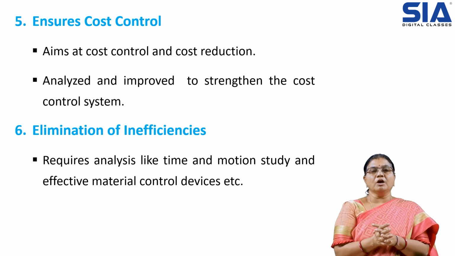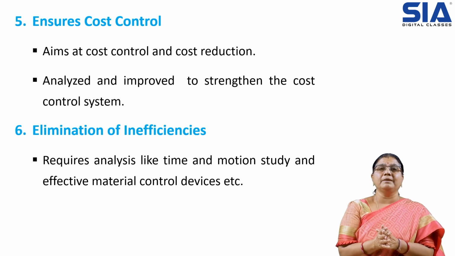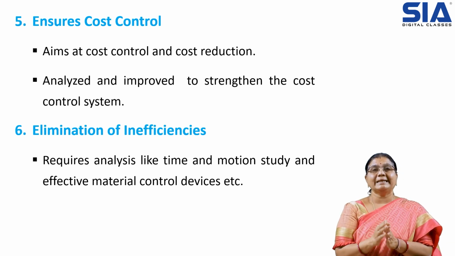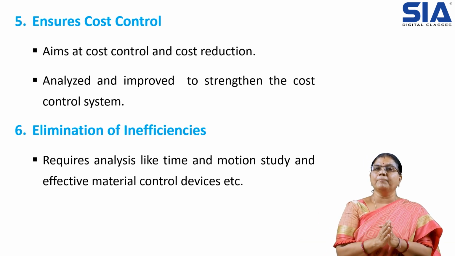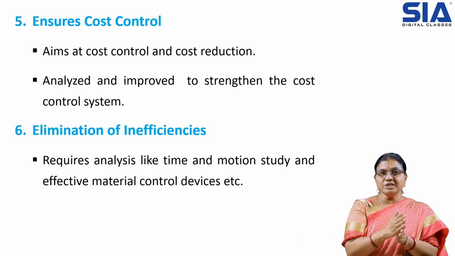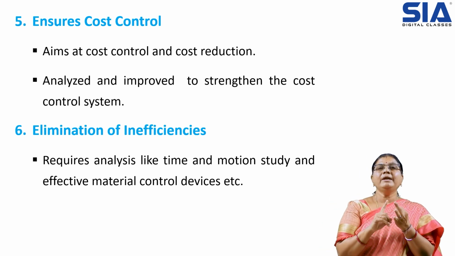Then elimination of inefficiencies. So standard costing definitely helps in eliminating the weak areas where the system or activities are working inefficiently. So we have to make a proper analysis of each component of the cost, like material, labor and overheads.